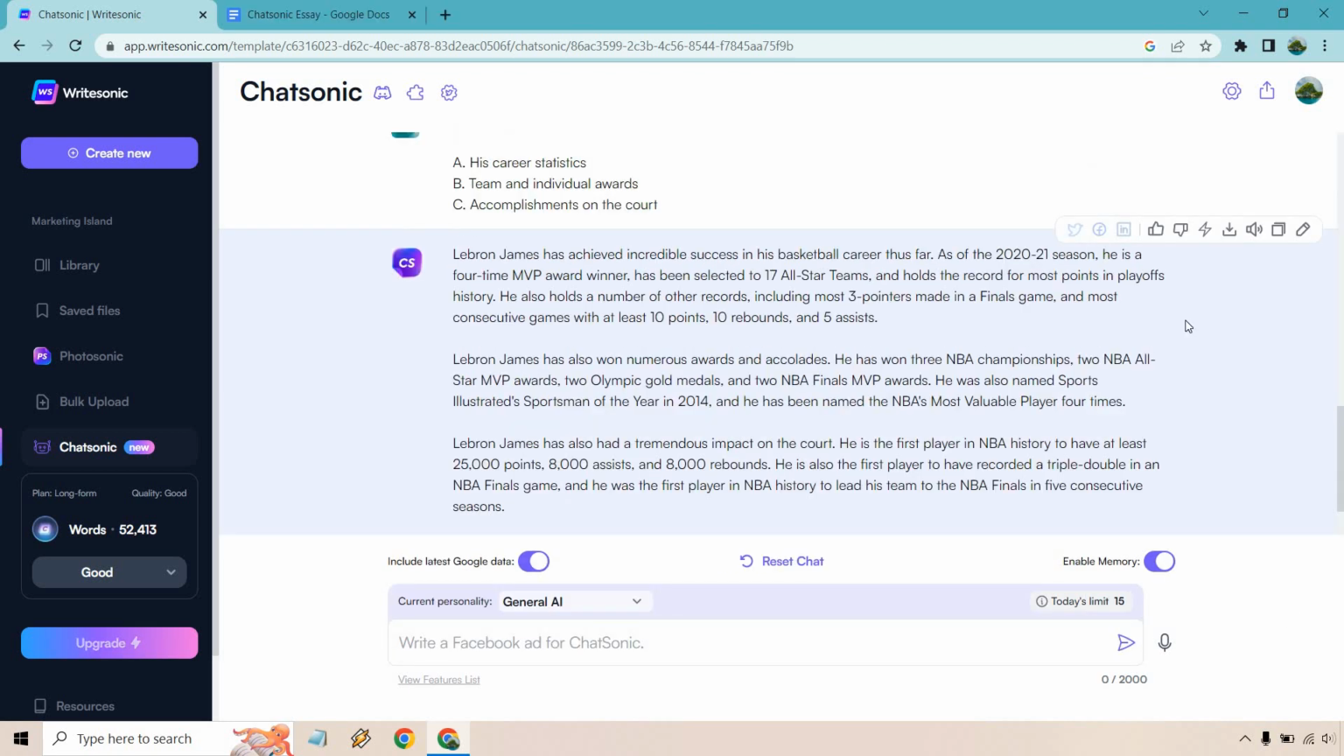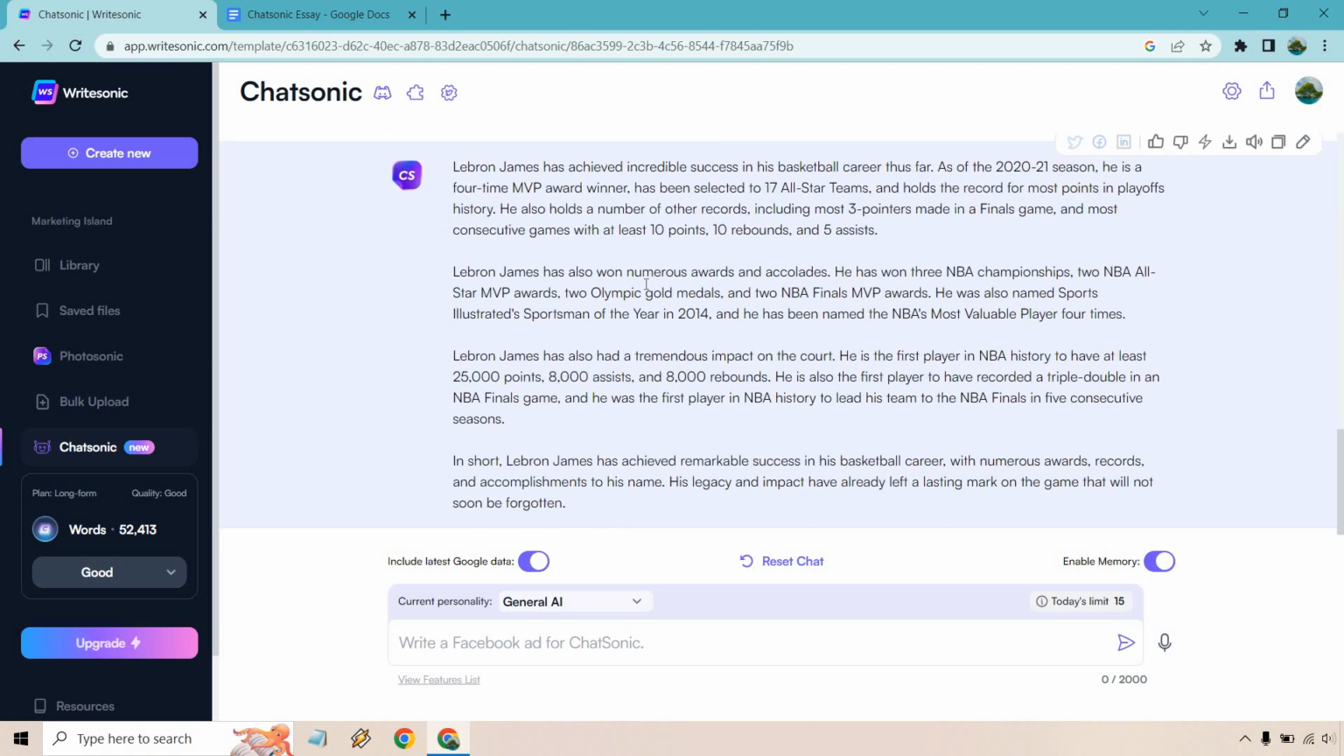All right, so talk about incredible success in his career. As of that season, he's a 4-time MVP award winner, has been selected to 17 All-Star games, and holds the record for most points in playoffs history. That's based upon that season. I was going to say, well, based upon very recently, he's the #1 scorer. So he's also won numerous awards and accolades, championships, MVP awards, gold medals, more awards, and so on and so forth. Tremendous impact on the court.